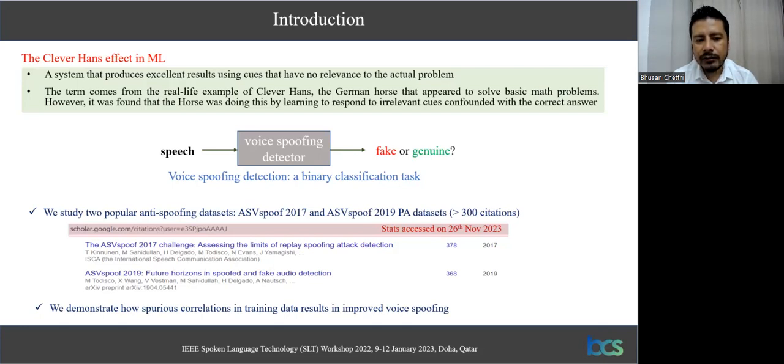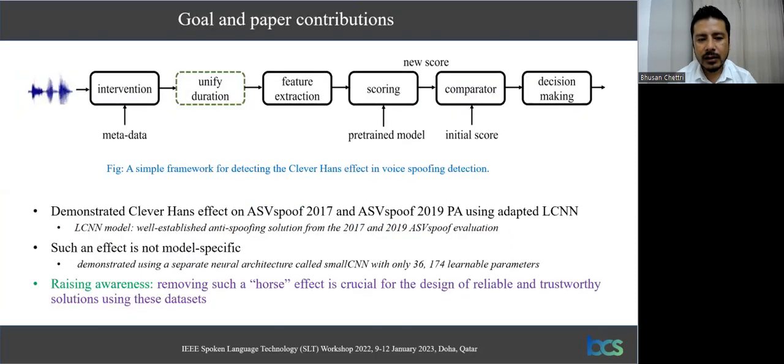In this work, we study two popular anti-spoofing datasets, ASVspoof 2017 and ASVspoof 2019 PA, and demonstrate how spurious correlations in training data result in improved detection performance. We do this by using our simple framework for detecting the clever hands effect as shown in this figure. And we demonstrate its efficacy on two popular benchmark datasets using a well-established anti-spoofing model called LCNN.